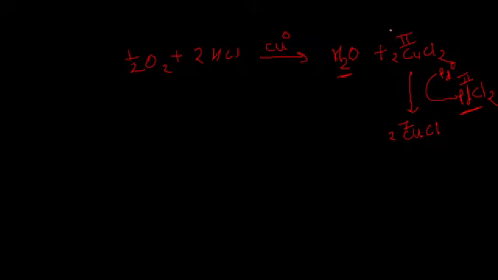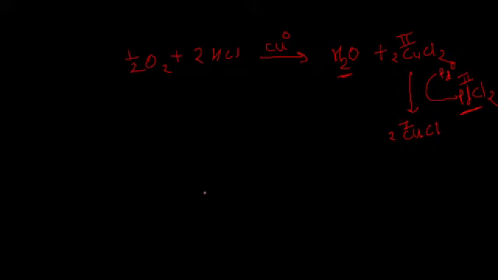That means for the conversion of palladium 0 to palladium 2, the copper must be present in oxidation state 2. Then this copper dichloride gets converted to copper monochloride, so copper 2 gets converted to copper 1.